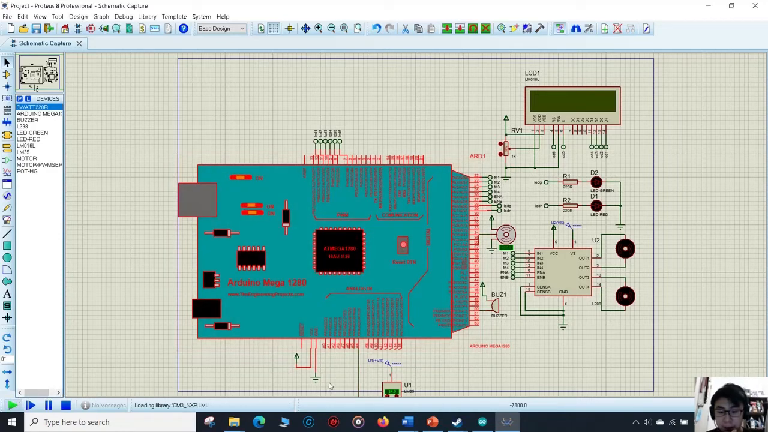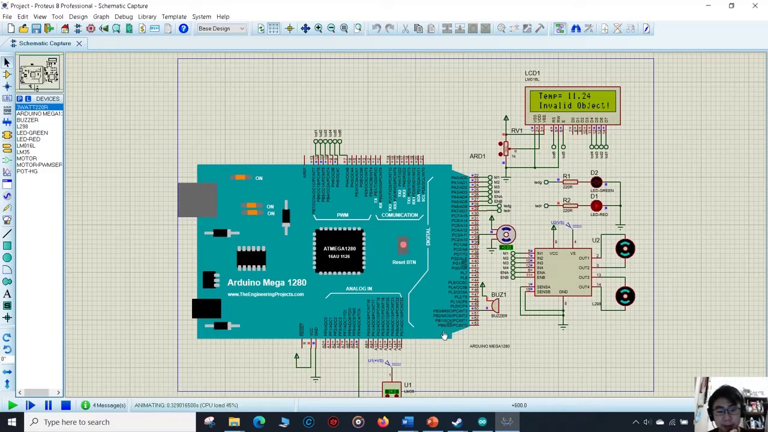At the first run, it will show something like 11 or some other unrelated value. This is because the system is still running. After 2 seconds, it will show the current temperature, which is 34, and it will show invalid object. The red LED is on, and the motor doesn't move.